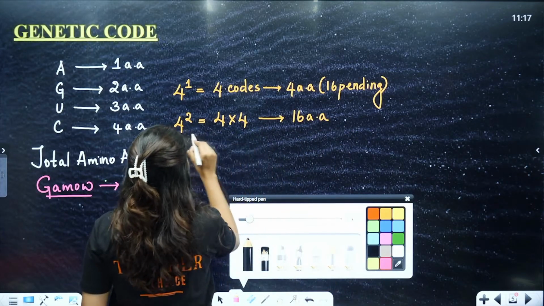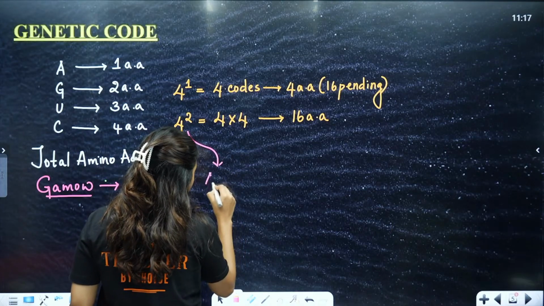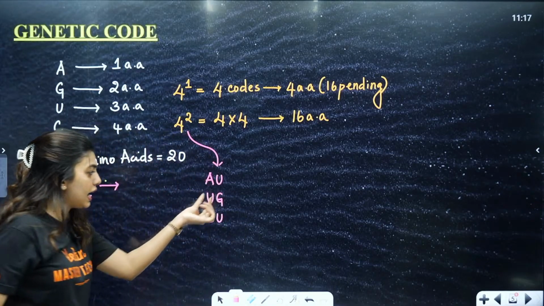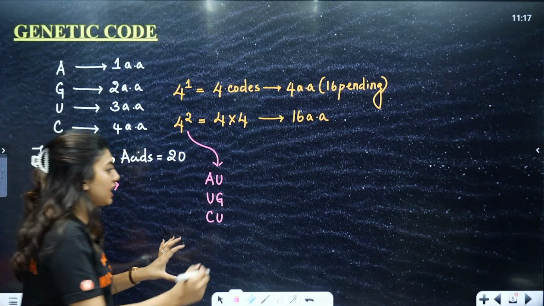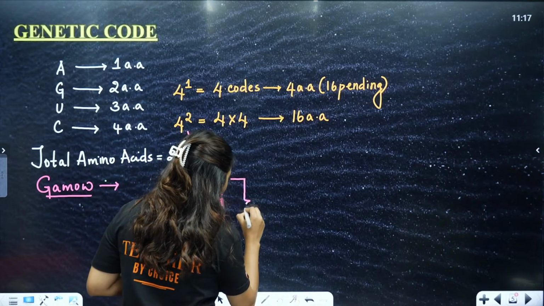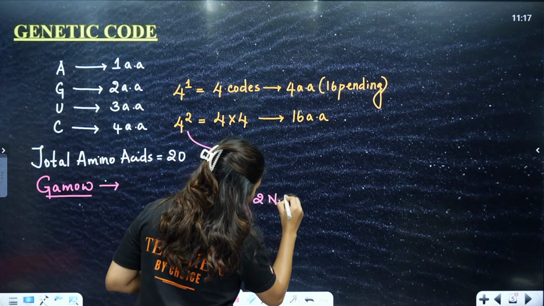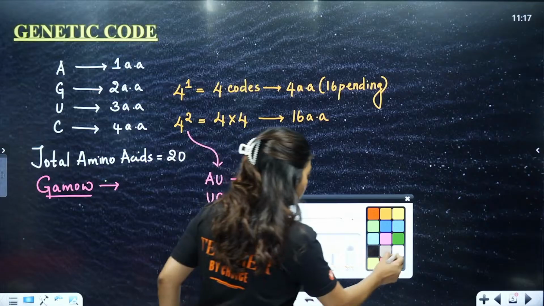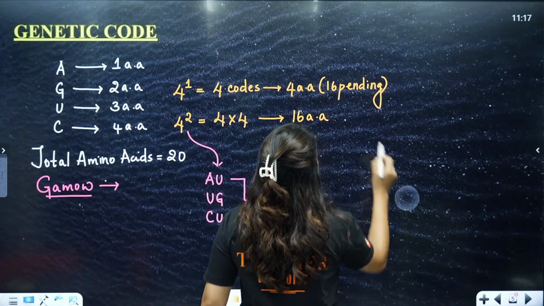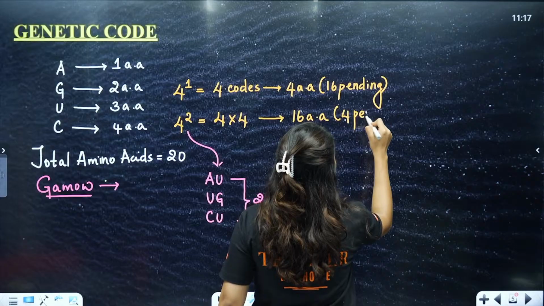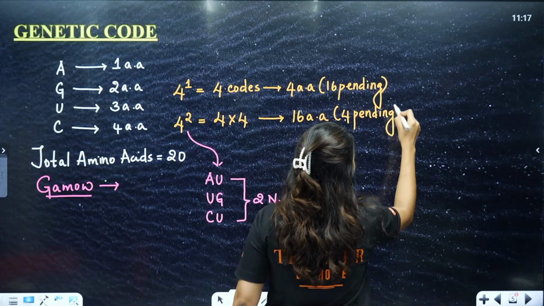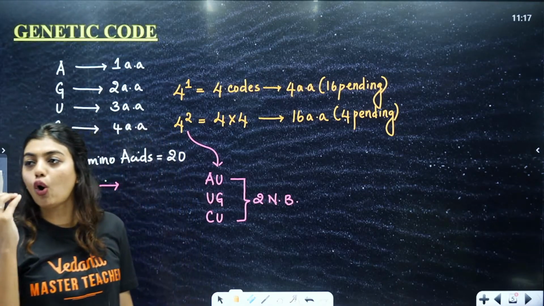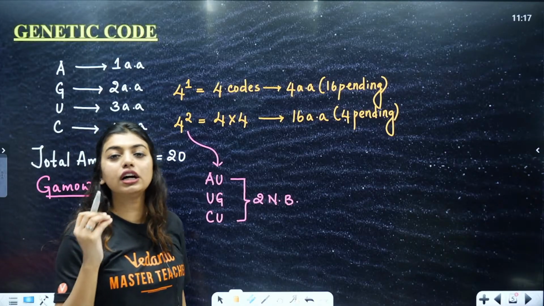Now, what is exactly 4 into 4? You remember that, let's say AU, UG, CU, like this we get combinations where we combine 2 nitrogenous bases and we form a code. That time we realized that even if I do this, I am getting 4 pending. Yes or no, students? Is that okay? It's not okay, right? So I have to make sure that I'm going to get all the 20 done.